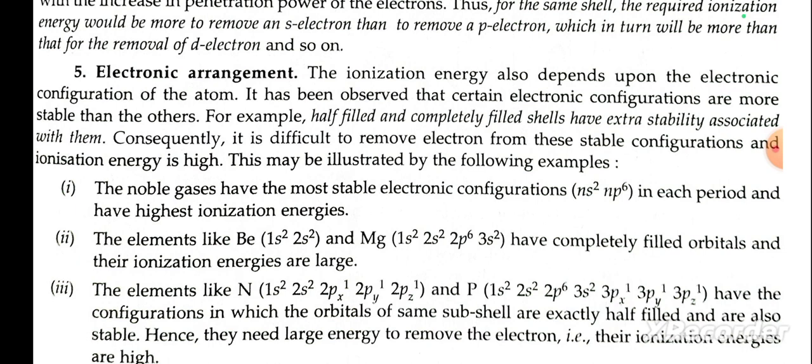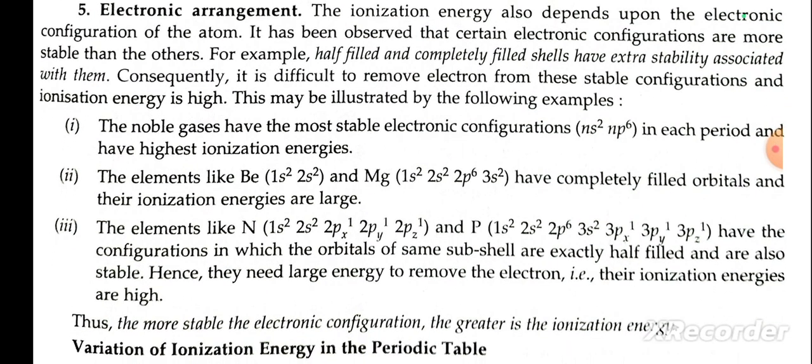Fifth, electronic configuration. The ionization energy also depends on the electronic configuration of the atom. It has been observed that certain electronic configurations are more stable than others. For example, half-filled and completely filled shells have extra stability associated with them. Consequently, it is difficult to remove an electron from these stable configurations, and ionization energy is high. It may be illustrated by the following examples. The noble gases have the most stable electronic configuration in each period and have the highest ionization energy.